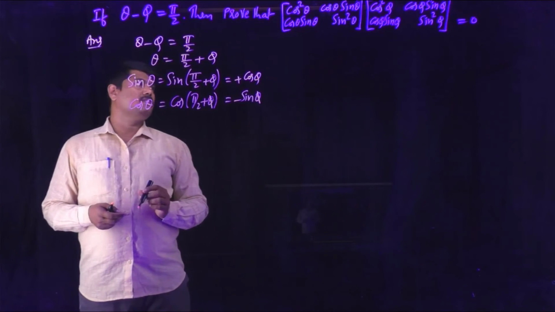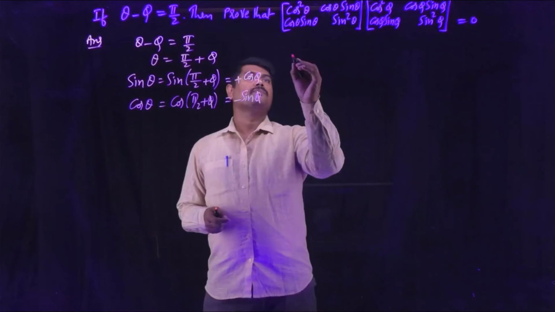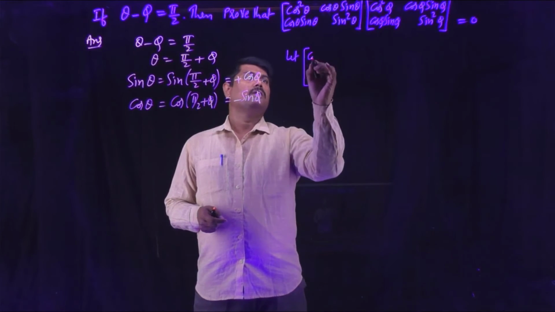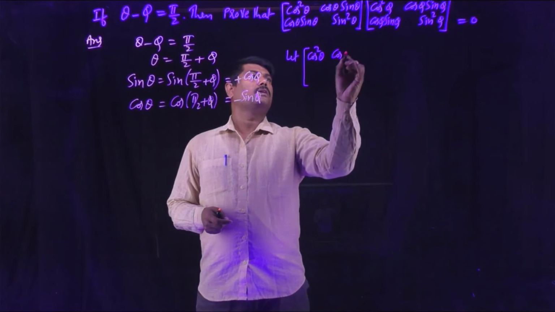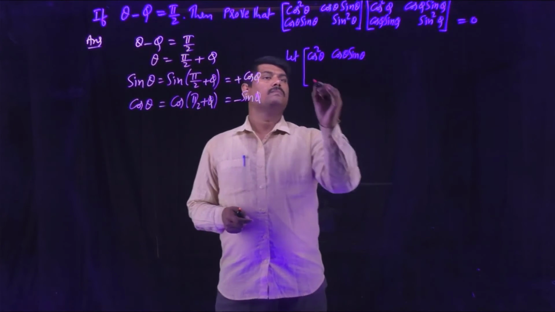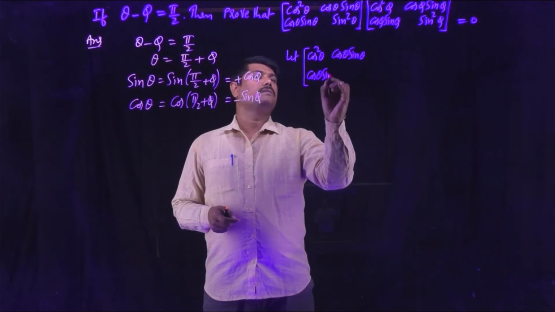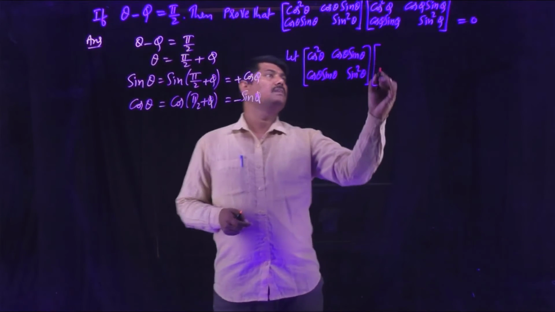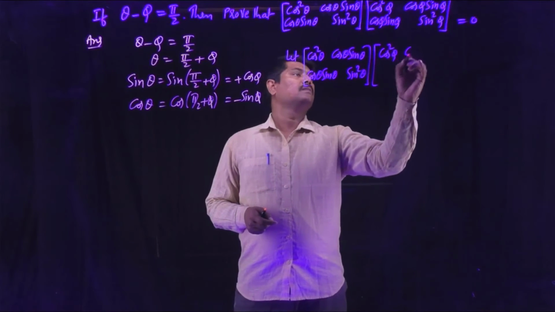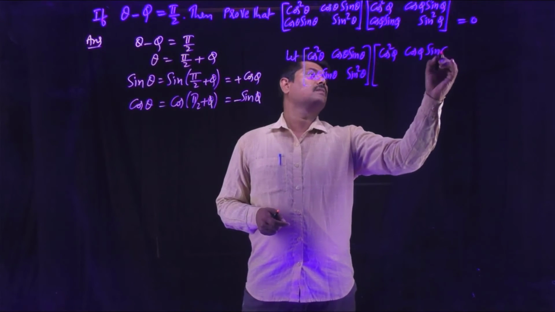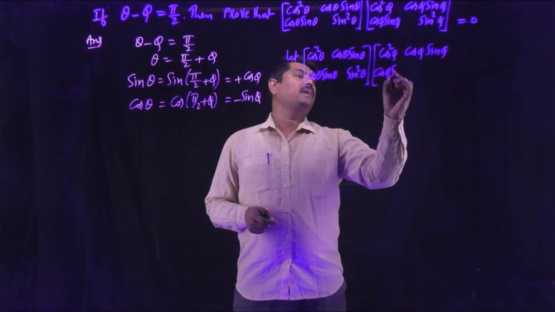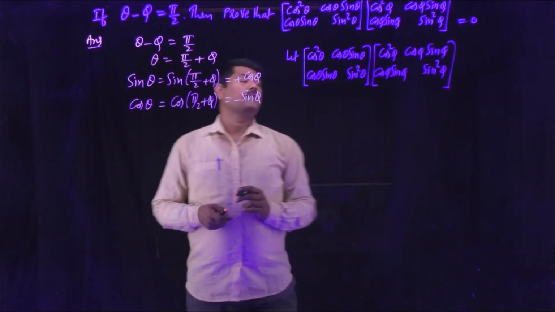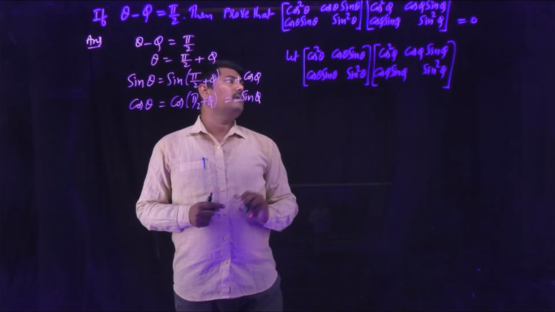Now consider the product of the two matrices. What is the product? Cos square theta, cos theta sin theta, cos theta sin theta, sin square theta, multiplied with cos square phi, cos phi sin phi, cos phi sin phi, sin square phi. So consider the product which we are going to verify, which is 0.